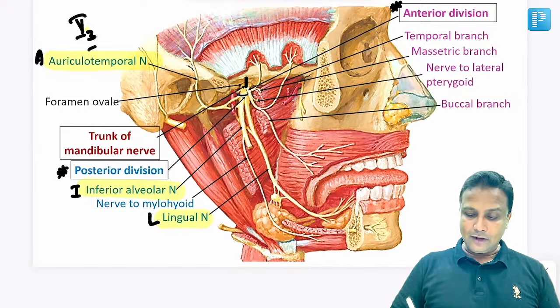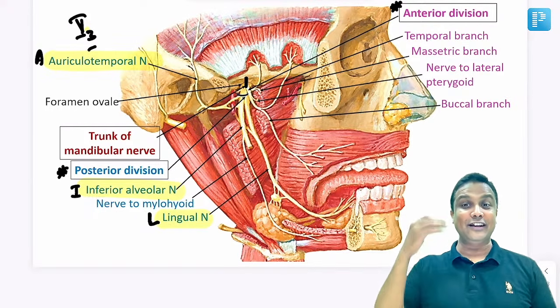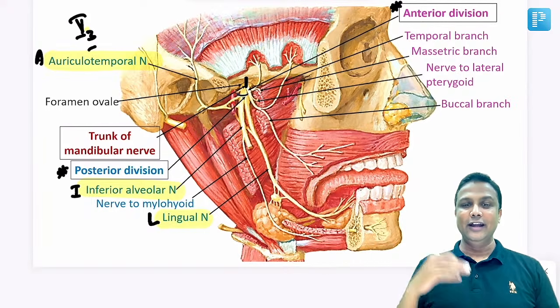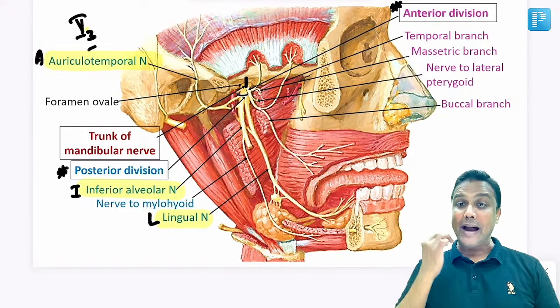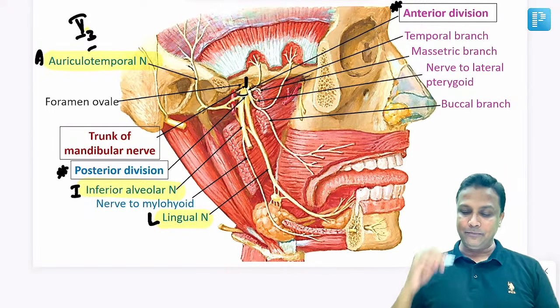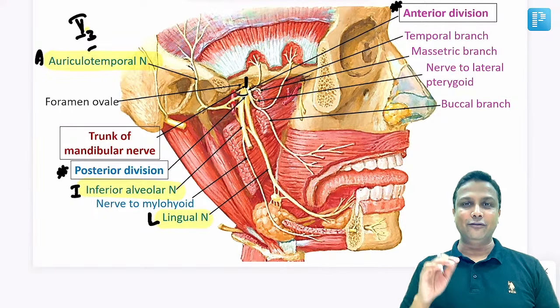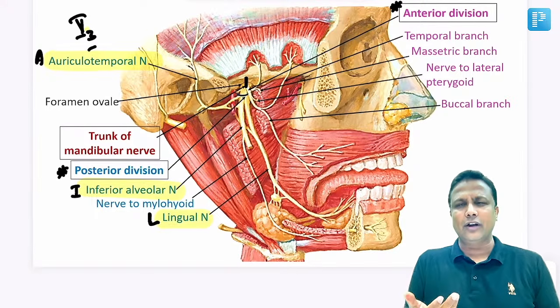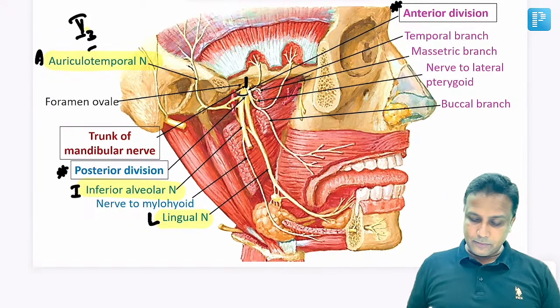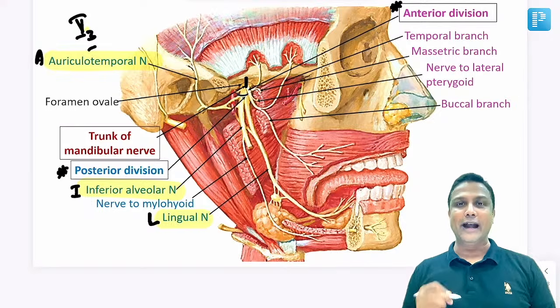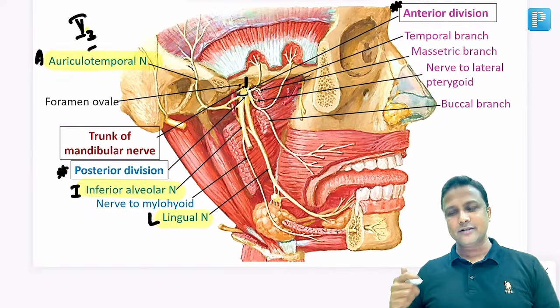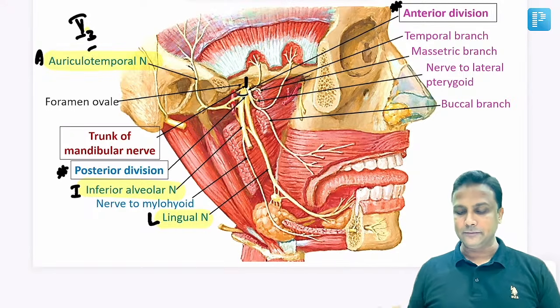And then inferior alveolar nerve, it is understood from the name itself, inferior alveolar, lower jaw. Yes, of course, it will be supplied to the mandible. It is going to enter into the mandible, and it is going to enter into the mandible via a foramen. That foramen will be the mandibular foramen. It's very simple. So please remember, inferior alveolar nerve is passing through mandibular foramen. It's not given in this diagram. Why? Because we have cut the mandible from here.